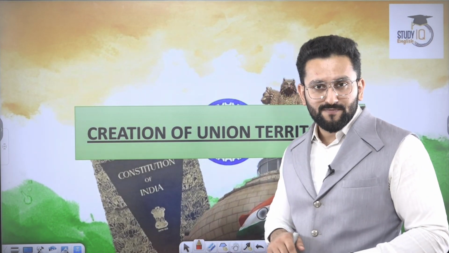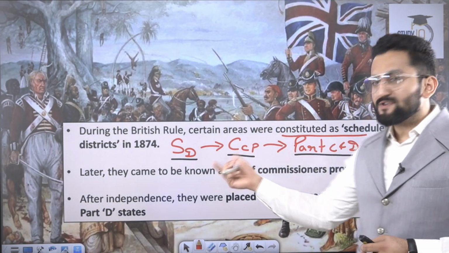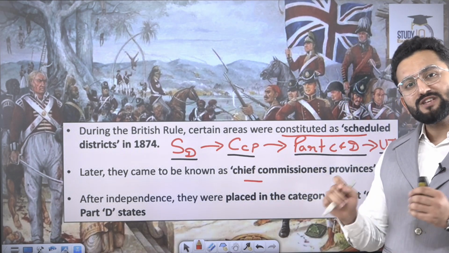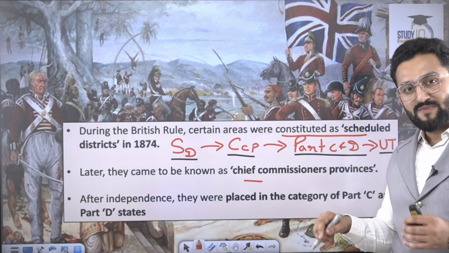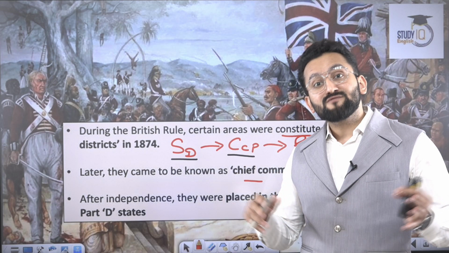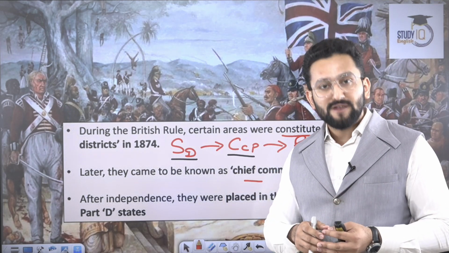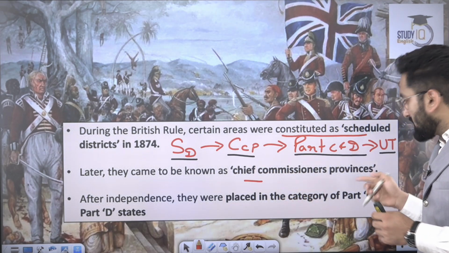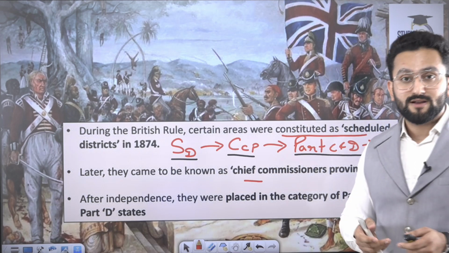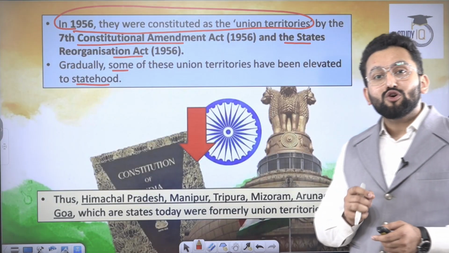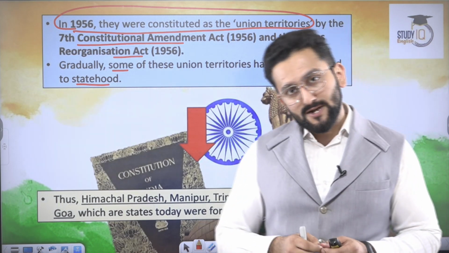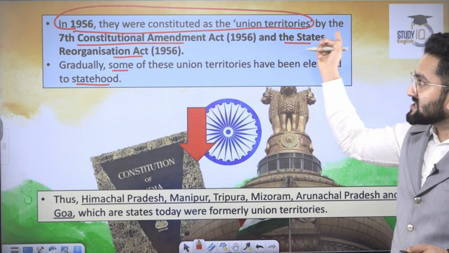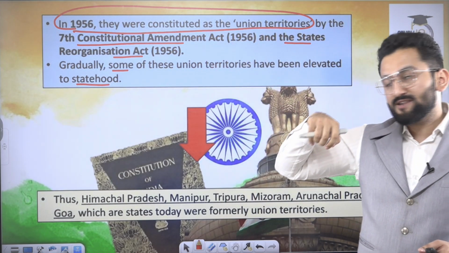So how were they created? Initially, during the Britishers' time, there was one system, scheduled districts, which were later converted into CCPs, meaning Chief Commissioners' Provinces. Later, when areas were being categorized while the constitution was being framed, some of these areas were categorized under Part C and Part D. After enactment of the Indian Constitution, by the 7th Constitutional Amendment Act and the State Reorganization Act 1956, union territories came into place.